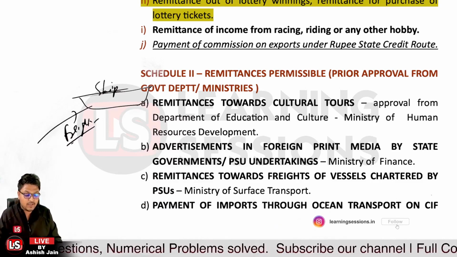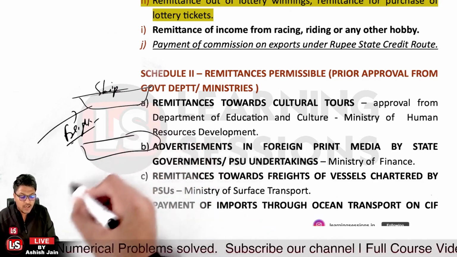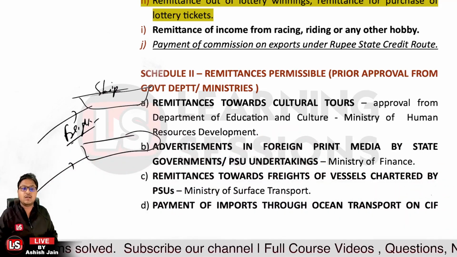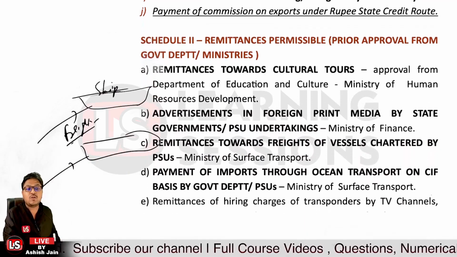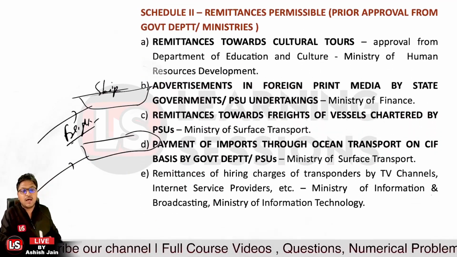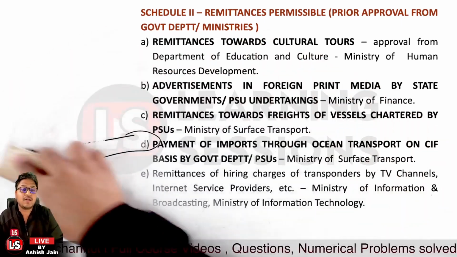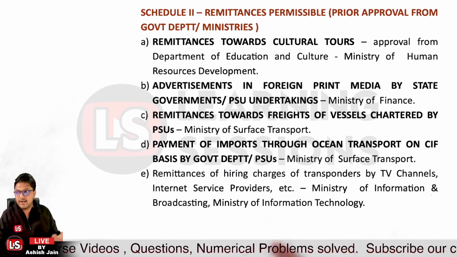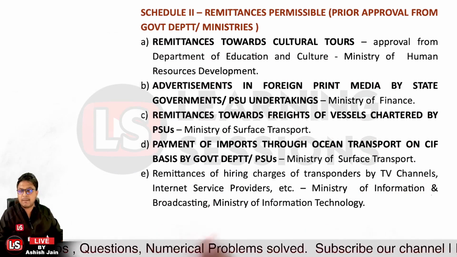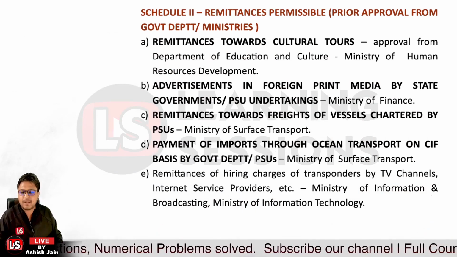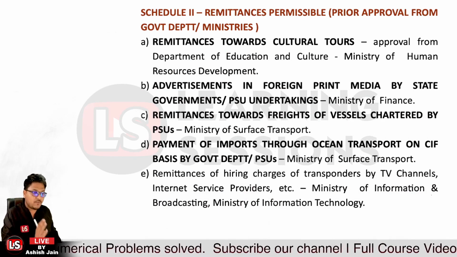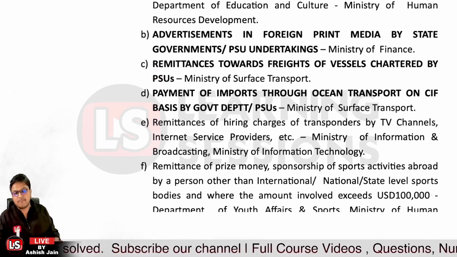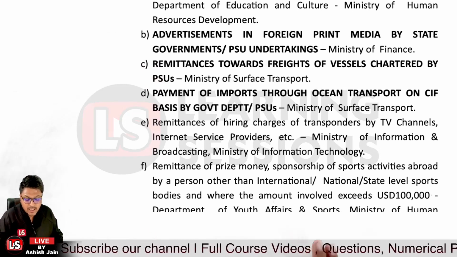And also if they want to make an ocean transport, like by the seaway, they want to transport something and the freight is to be paid, the permission is to be taken from the Ministry of Surface Transport over there. And further, remittance of hiring charges for transponders by TV channels. Now TV channels are hiring transponders over there, or internet service providers. They are to make payments outside. That is allowed, but they have to take prior permission from the Ministry of Information and Broadcasting and Ministry of Information Technology over there.